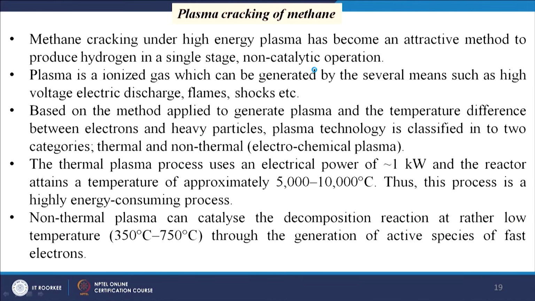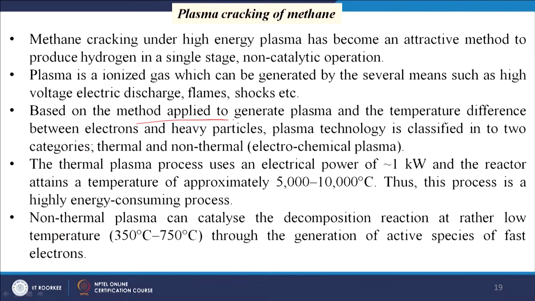Then plasma cracking of methane. As you know, plasma is an ionized gas, and it can be produced at high temperature, and this can be used for the cracking of methane also. Based on the method applied to generate plasma and the temperature difference between the electrons and heavy particles, plasma technology is classified into two types. One is thermal, using high temperature, and another is non-thermal, the electrochemical plasma. So, two types of plasma we can produce.